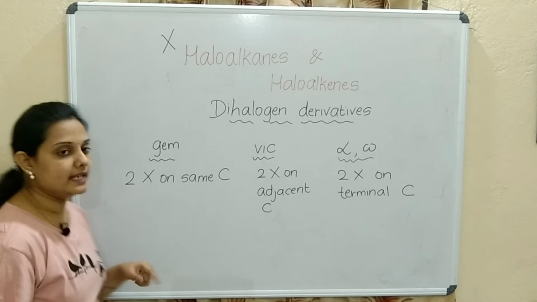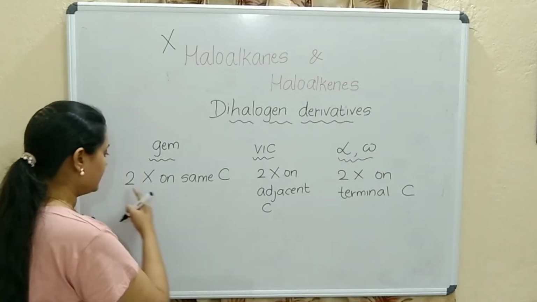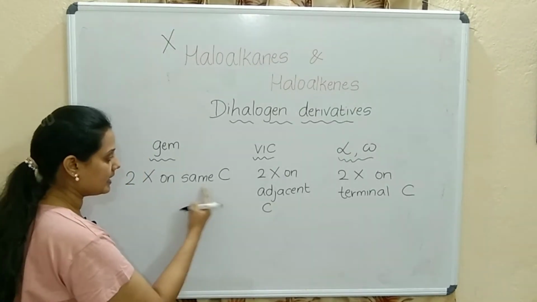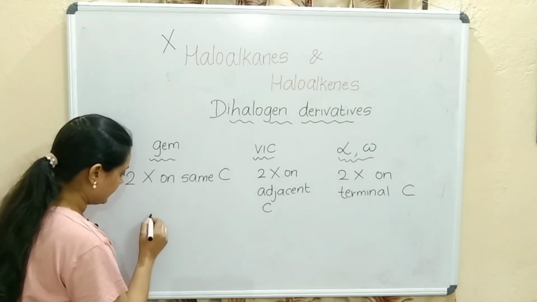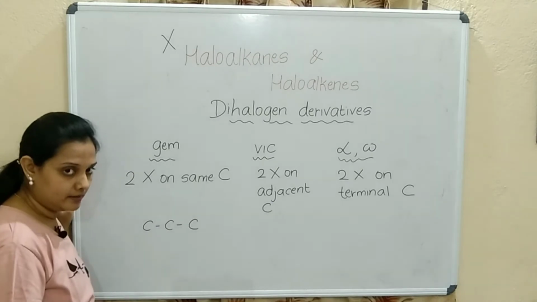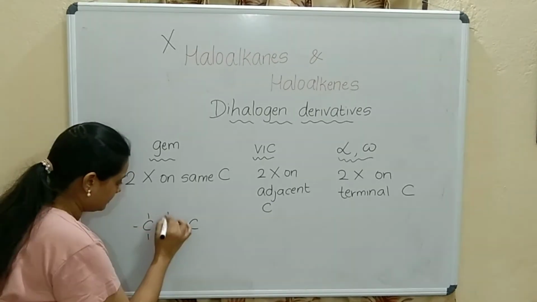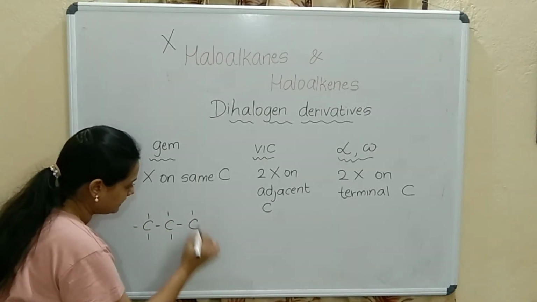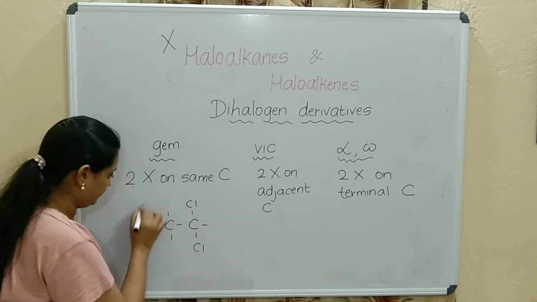So, gem dihalide means two halogens on the same carbon. So, I will write the example. Propane, hydrogen, hydrogen. Here I will put it as Cl, Cl, hydrogen.